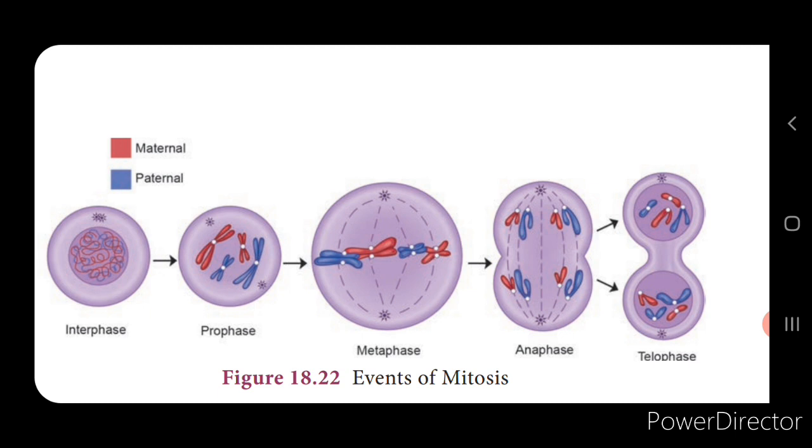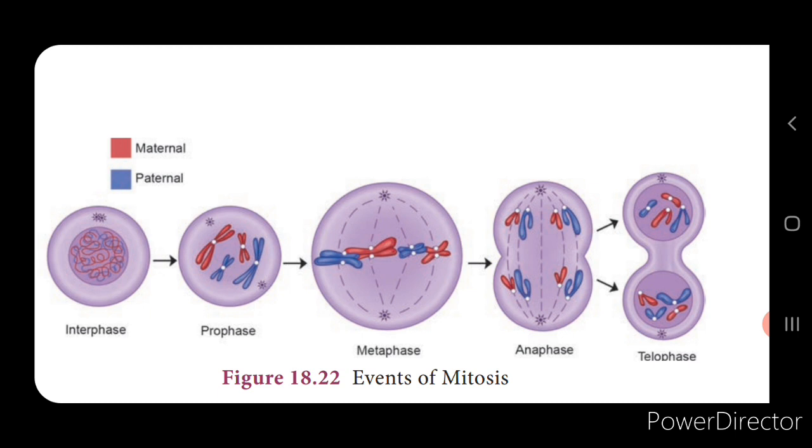Then next is the metaphase. In the metaphase, the duplicated chromosomes are arranged on the equatorial plane. Here you can see it is arranged in the center, and the spindle fibers get attached to the centromere. The centromere of each chromosome divides into two, and these are associated with the chromatids. Now in the anaphase, what happens? The centromere attached to the chromatid divides and the chromatids move towards the opposite poles. They migrate towards the opposite poles.